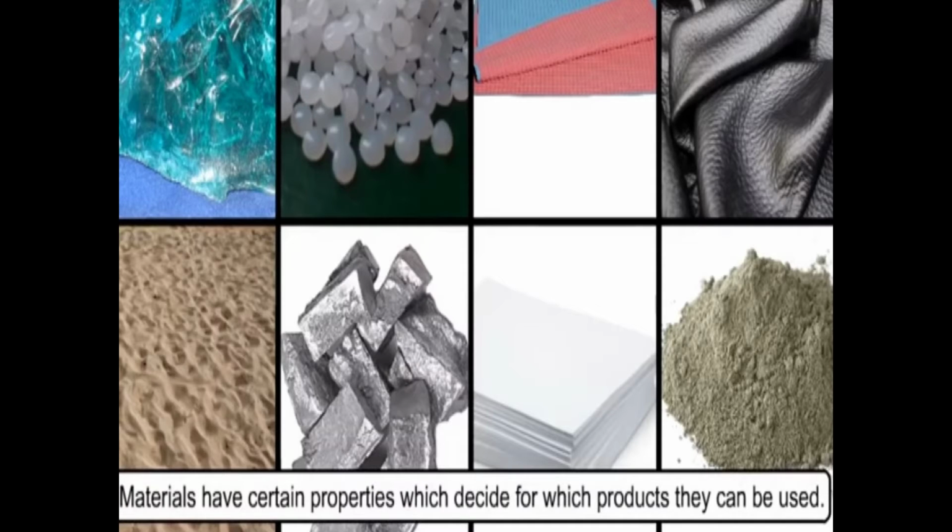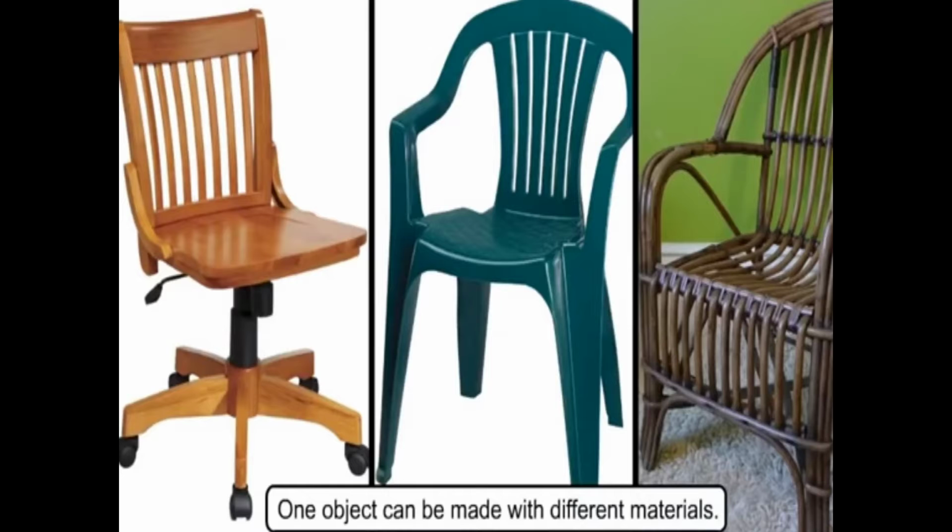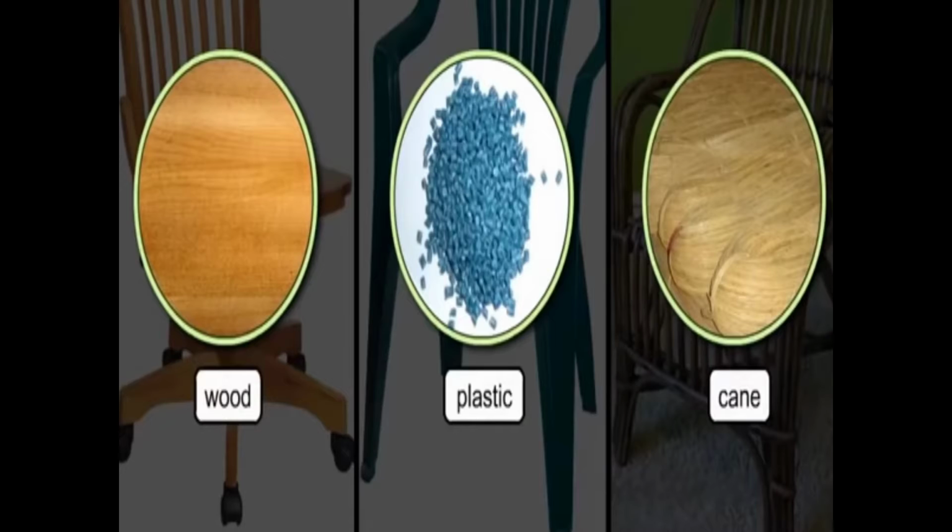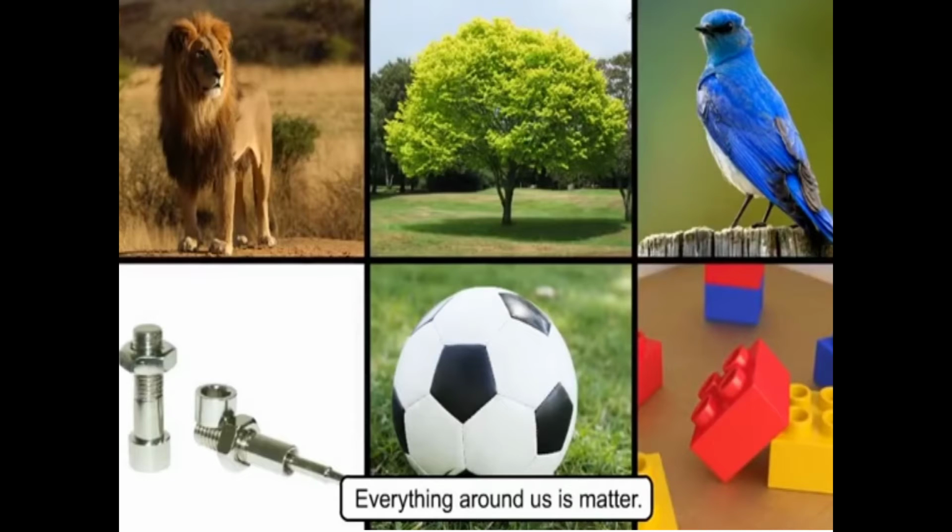Materials have certain properties which decide for which products they can be used. Glass, beads, rubber mat, leather jacket, sand, cement, paper. One object can be made with different materials. If you can see this picture, this chair is made of wood, this one of plastic, and this is a cane chair. These are the materials.